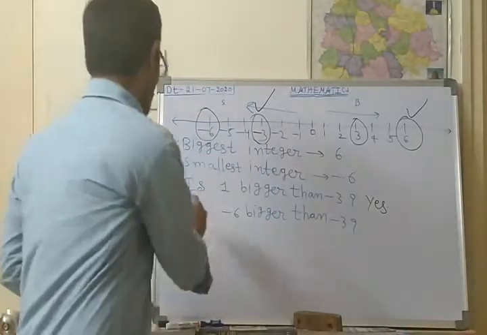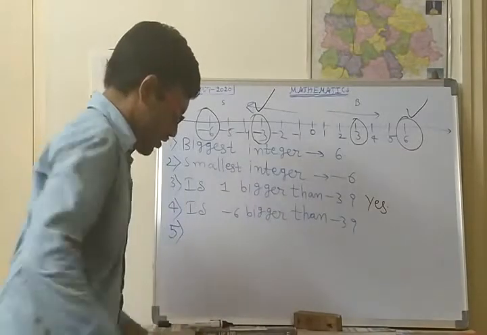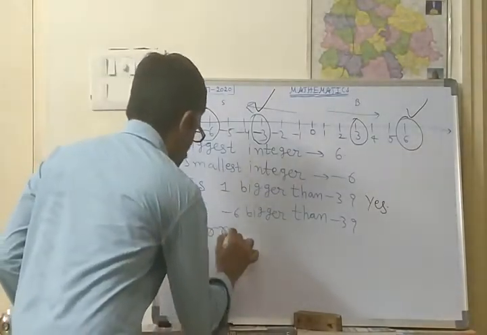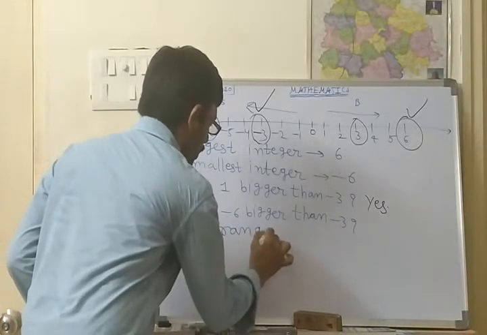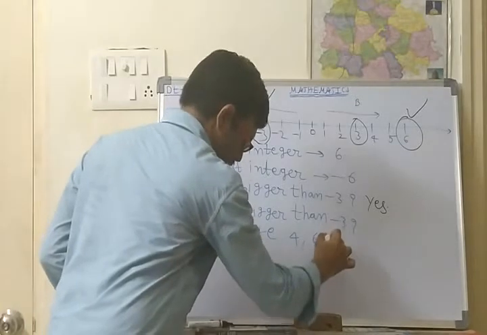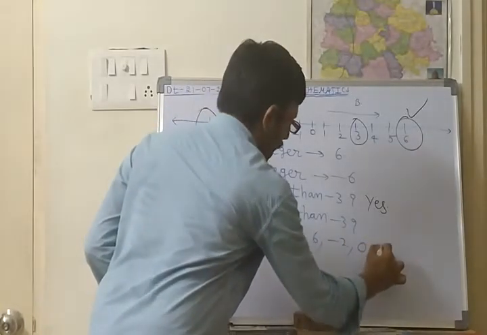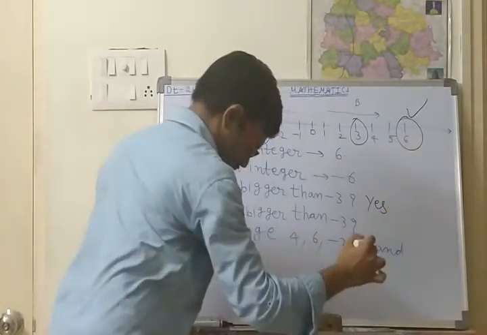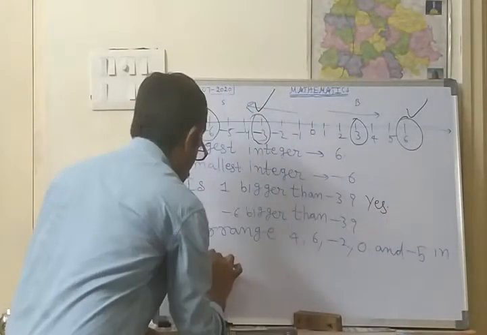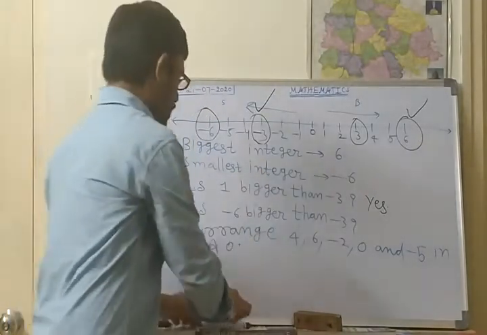Next, the fifth one. Arrange 4, 6, minus 2, 0 and minus 5 in ascending order. We should arrange these numbers.